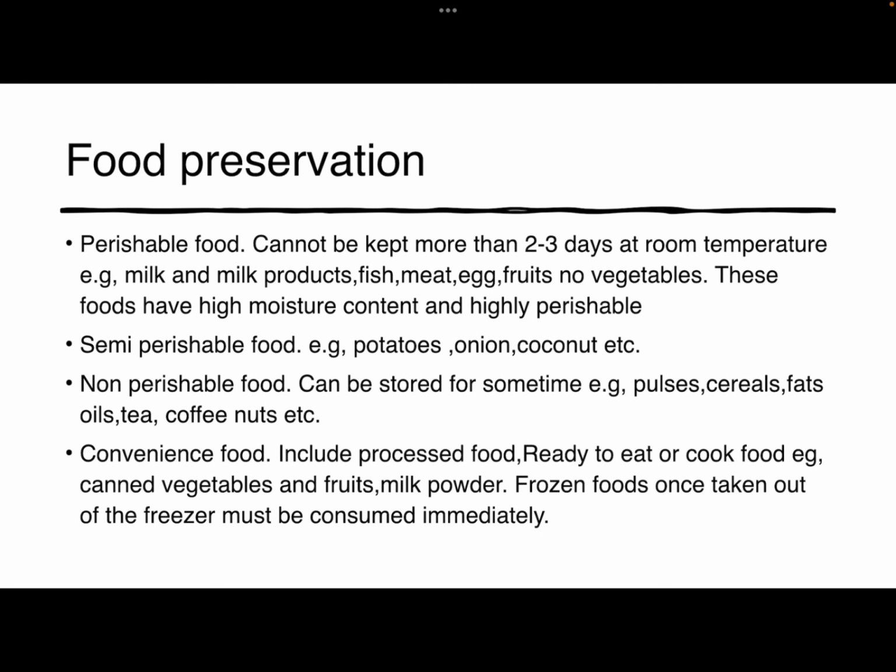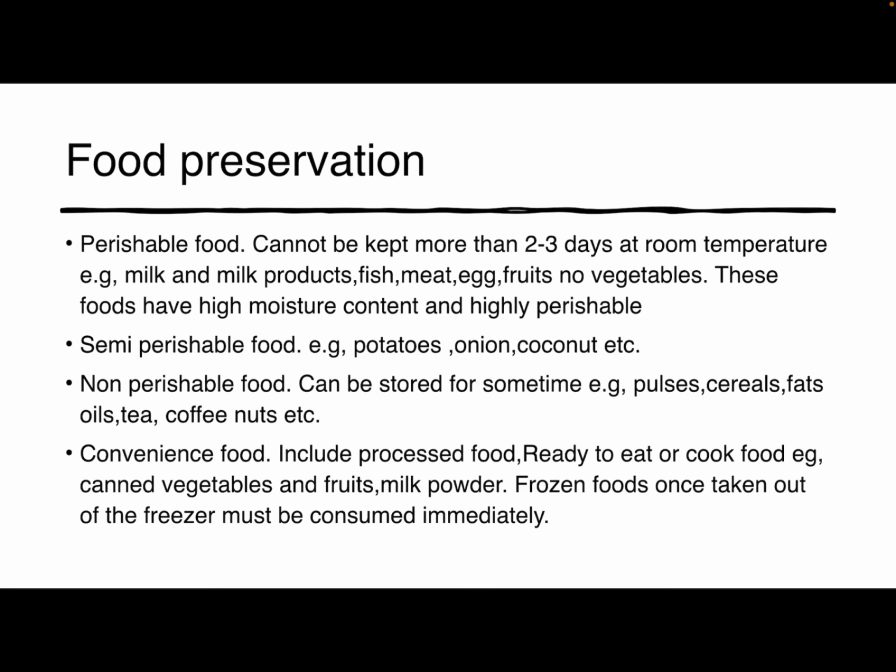Next our topic is food preservation. We all know that there are different types of foods, like perishable food, semi-perishable food, non-perishable food, and also convenience food. Perishable foods cannot be kept more than 2 to 3 days at room temperature. Examples of perishable food are milk and milk products, fish, meat, egg, fruits and vegetables. These foods have high moisture content and are highly perishable. Next is semi-perishable food. Some examples are potatoes, onions, coconut, etc.